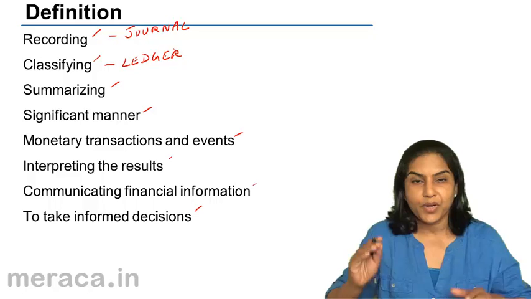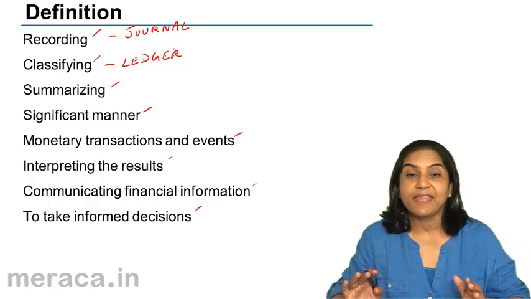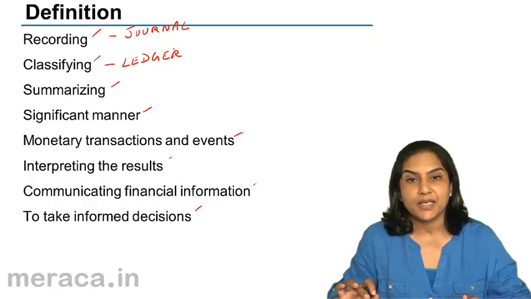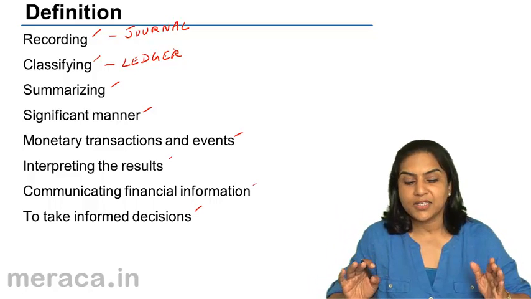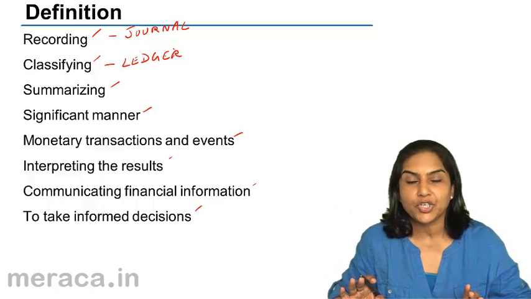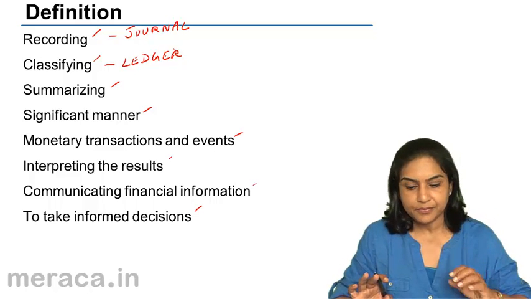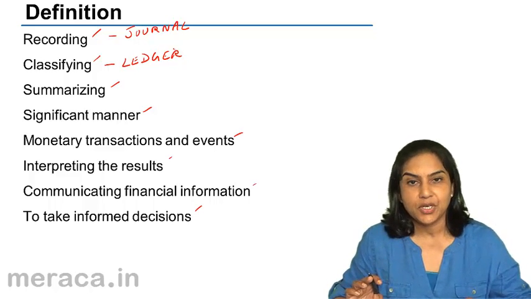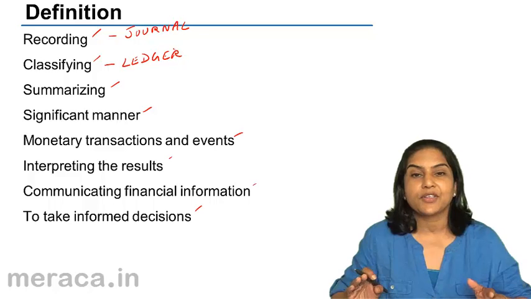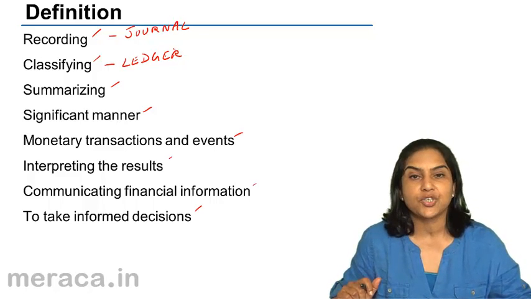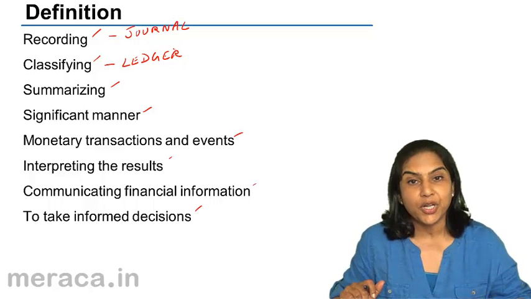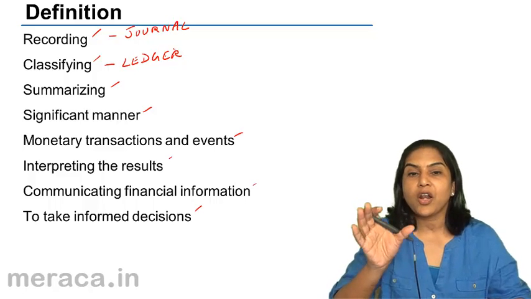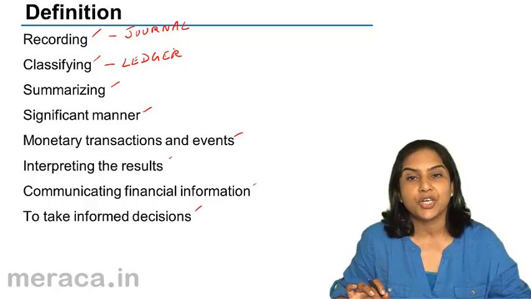However, for now, we need to record, then classify, and then summarize. What do we mean by summarizing? We take all these details that we know, if we were to put them on one sheet of paper, so that at a glance, we know the total purchases, we know the total sales, we know the total rent, we know the total furniture that has been purchased, we know the total payment of wages to the helper, we know total unloading charges over a period of time, transportation charges incurred, etc. All put together, let us say, on one sheet of paper.